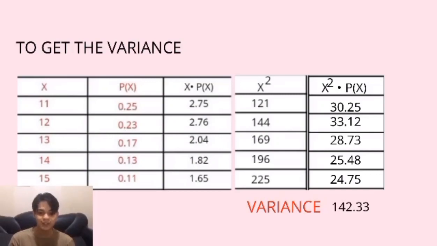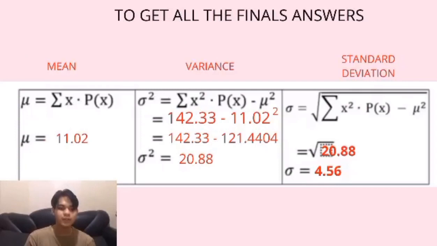The second one is 169 times 0.17, it will give us 28.73. The next one is 196 times 0.13. It will give us 25.48. And the last one is 225 times 0.11. It will give us 24.75. To get the final answers, we need to use again the formula for the variance, and square root the result, and that is the standard deviation.